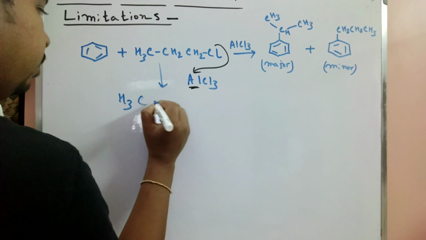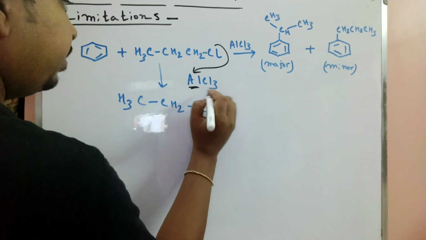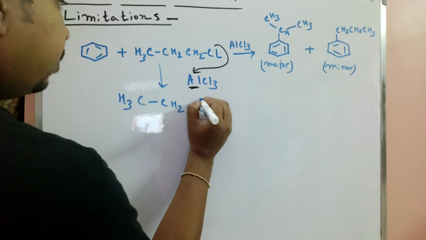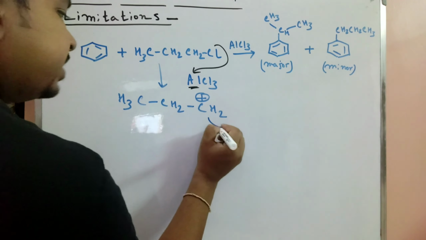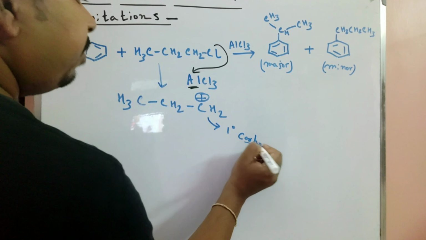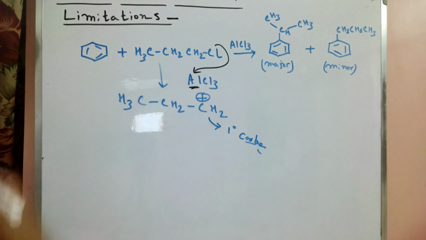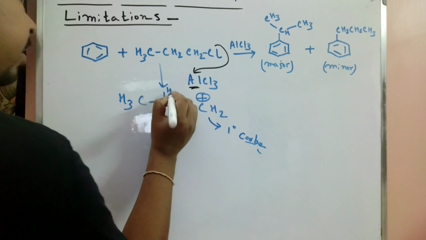We draw everything, so just follow the discussion. Here the plus charge is formed. That is a 1 degree carbocation. As per our previous discussion, a 1 degree carbocation is very less stable.